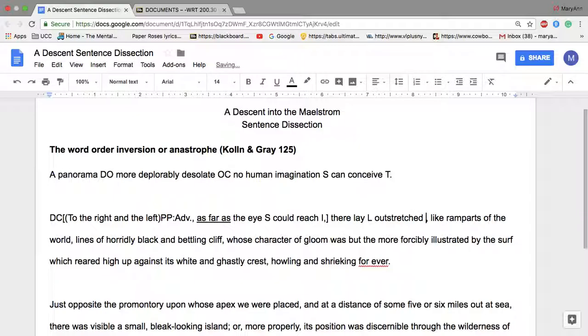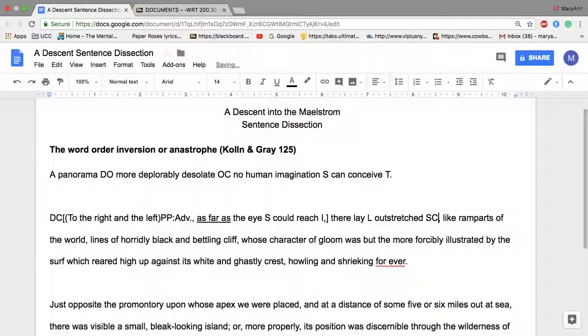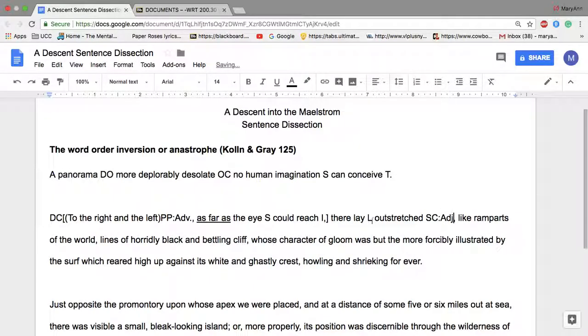We don't know what the subject is yet because it's a there construction, but we're going to mark our verb as linking and outstretched as our subject complement, adjective. And then it's immediately followed by a prepositional phrase, like ramparts, and then another prepositional phrase, of the world, before we finally get to the subject, lines. There lay lines of black and beetling cliff.